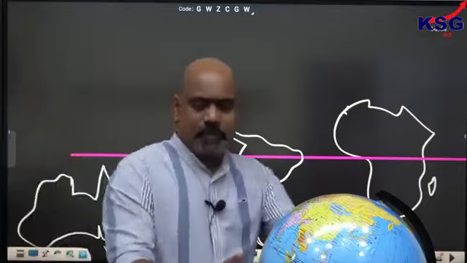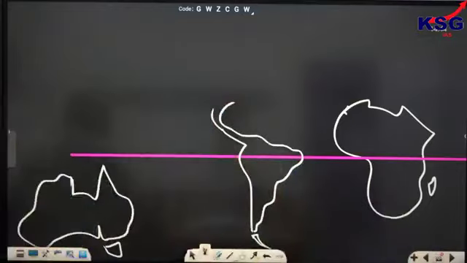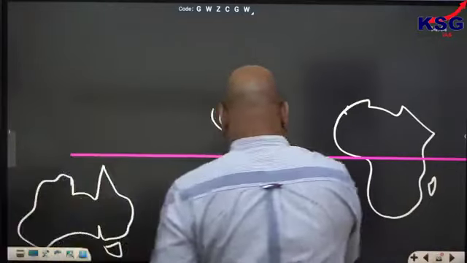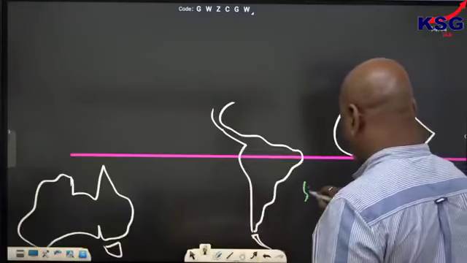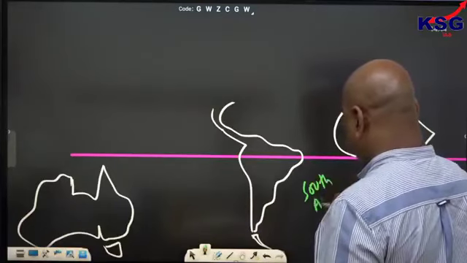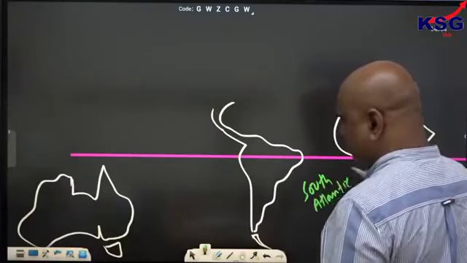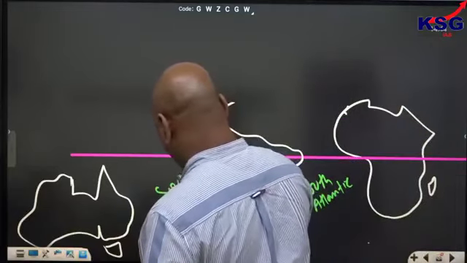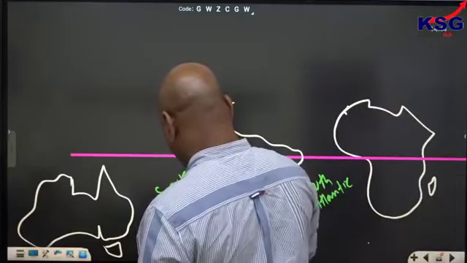देखो यहाँ, here is the Atlantic Ocean, this is South Atlantic and South Pacific.